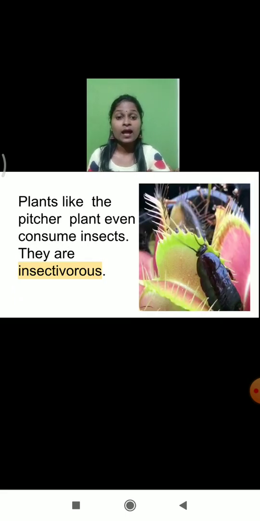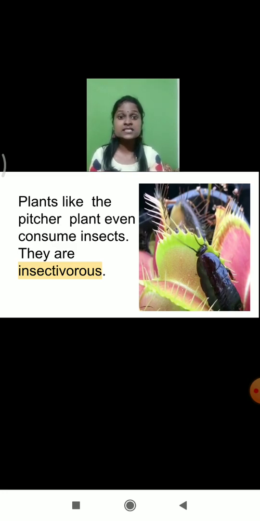And do you know students, there is one more variety of plant that consumes insects as food material. You can see in this picture, plants like pitcher plant even consume insects.